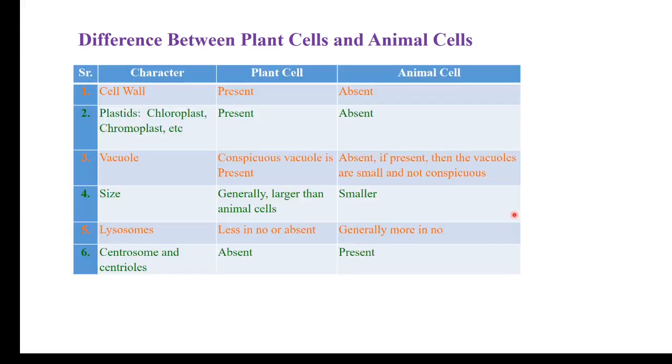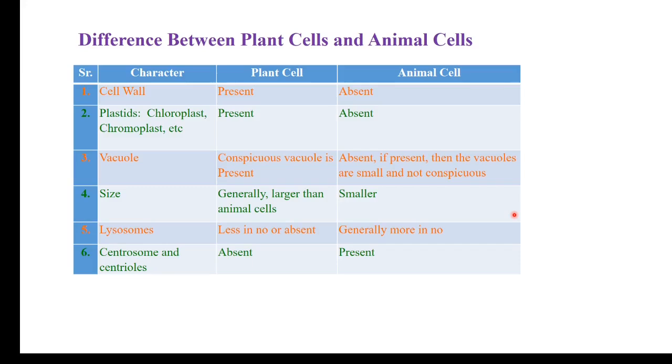Now coming to the difference between plant cells and animal cells. We know these are the two kingdoms. When the five kingdom system was not in existence, we believed in the two kingdom system. One kingdom includes plants and another animals. So basically they were formed on the basis of the cells. There are a lot of differences in the plant cell and the animal cell.